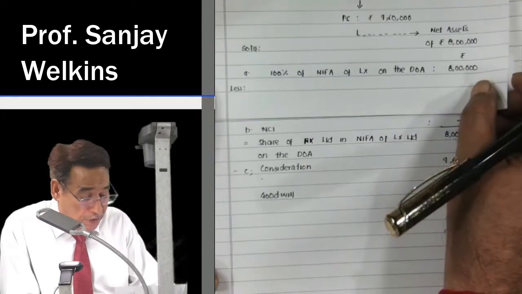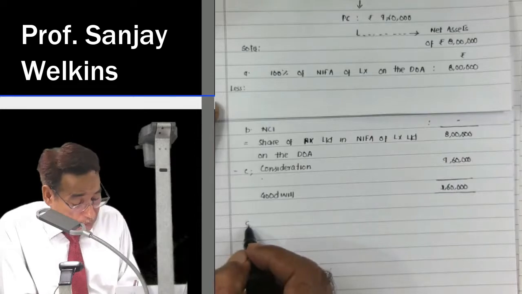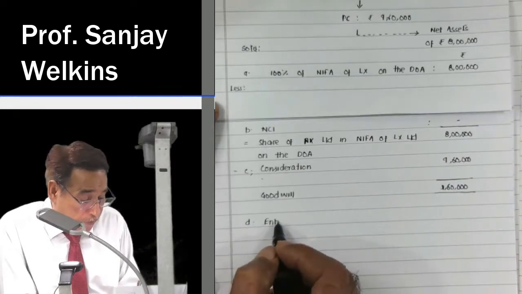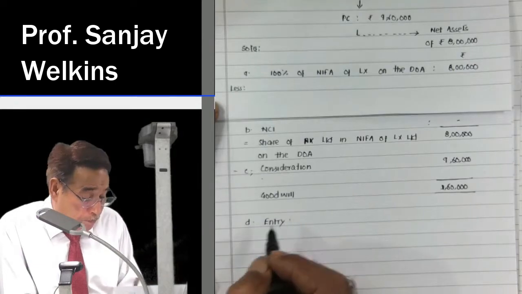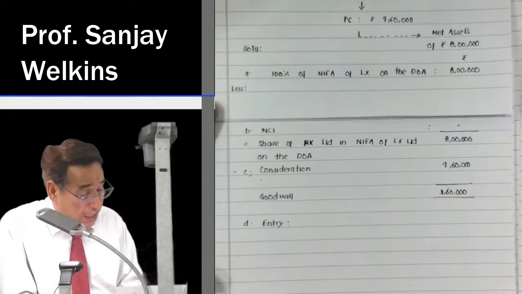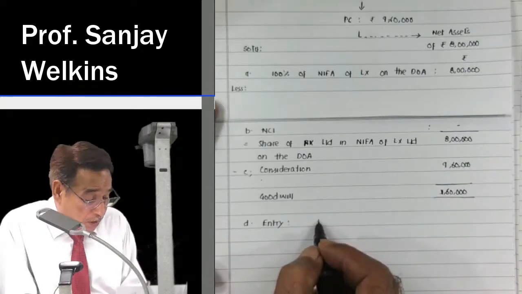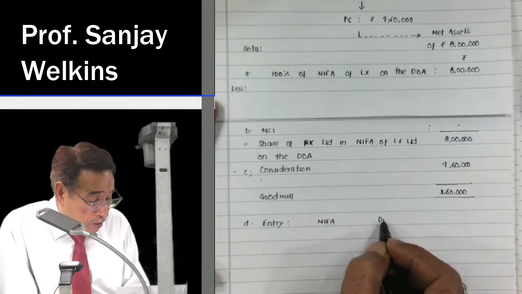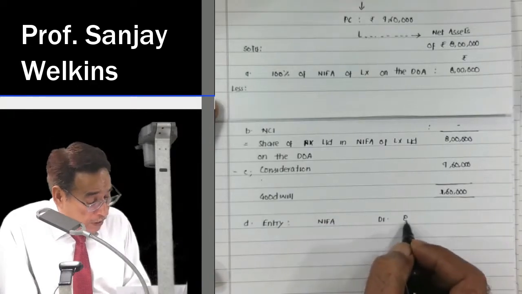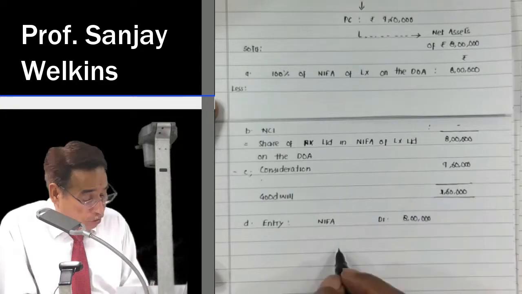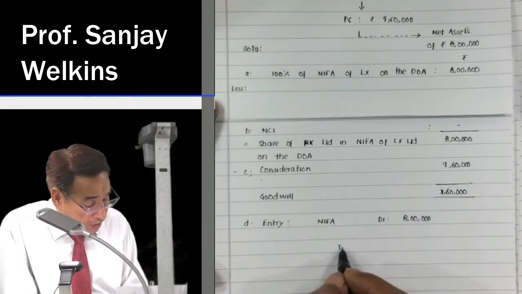Now how to record it by way of entry? We can make an entry also, because the question may ask us to compute the amount of goodwill and pass the entry. This will be the requirement of the question. Now the entry will be NIFA, net identifiable asset account debit, rupees 8 lakhs. You got 8 lakh worth of assets. Then you are going to write here